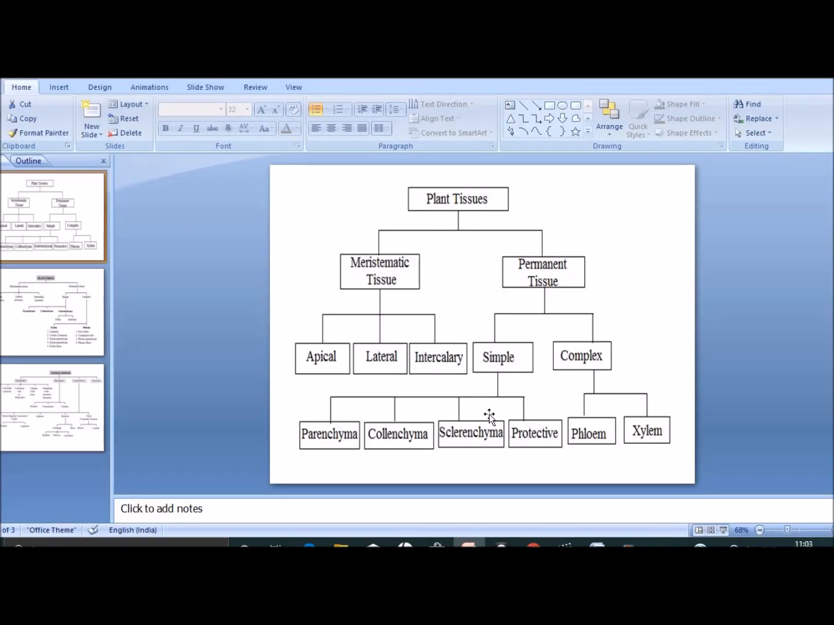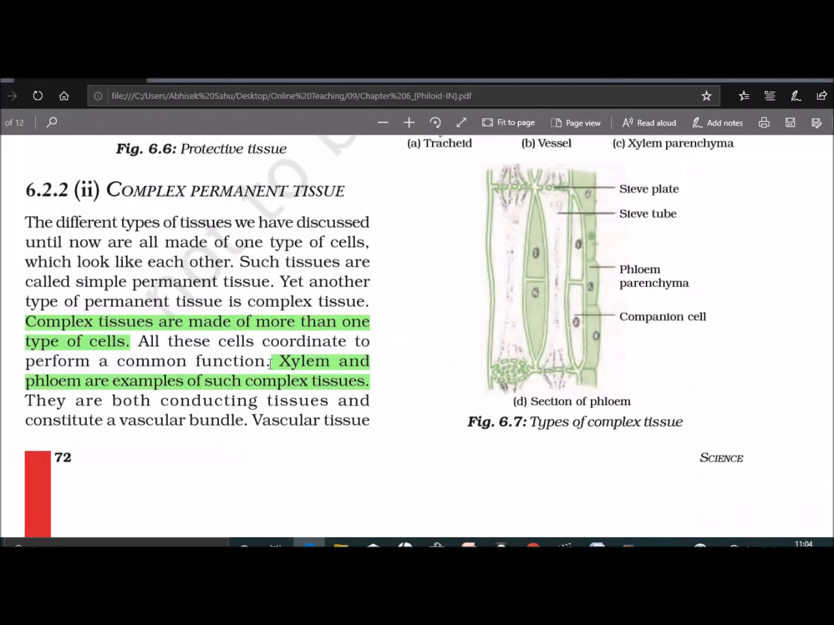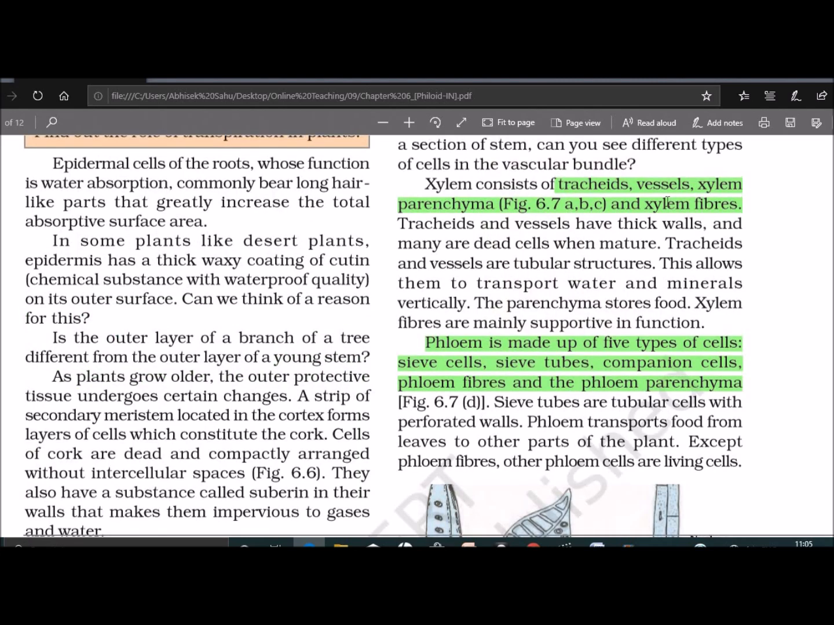So here we have completed up to the simple permanent tissue. Now we will discuss the complex permanent tissue. The complex permanent tissues are made up of more than one type of simple permanent cell that coordinate to perform a common function. They are further divided into two types, that is xylem and phloem. At first, we will discuss the xylem.